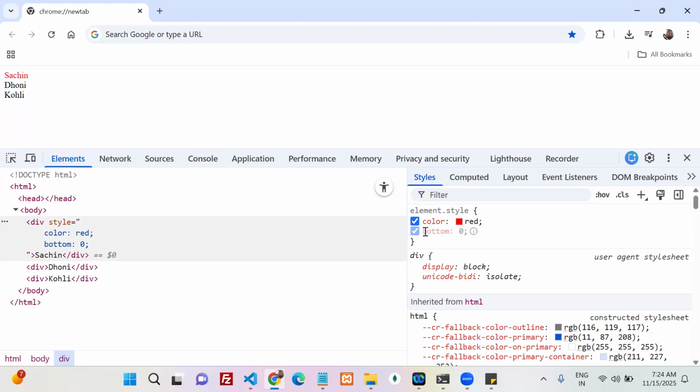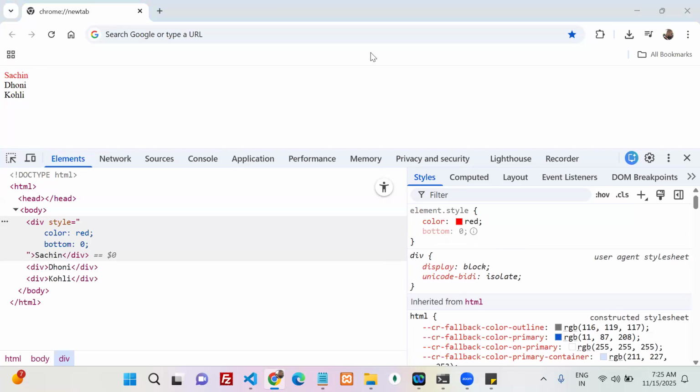No, because of this property. Is there any change? Did you observe? No, right? Previous Sachin is here only with red color. Now after applying bottom also, Sachin is here only. If you observe here, these two properties are there now. The first property is highlighted. The second property is a dim color, right? Muted. Are you able to see my screen?